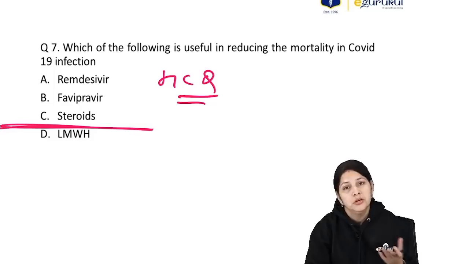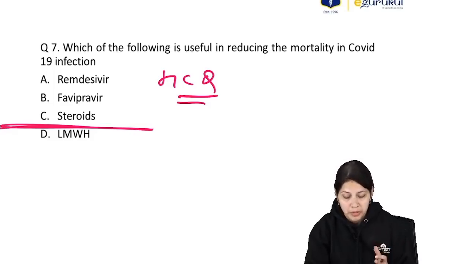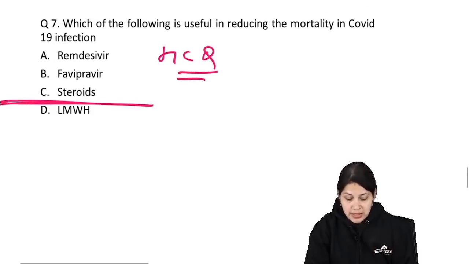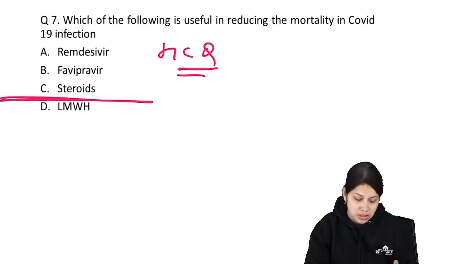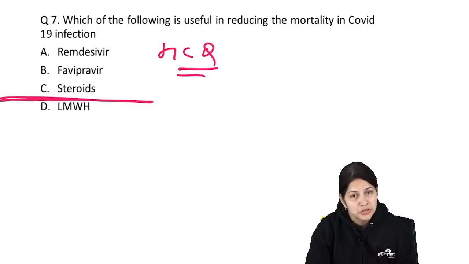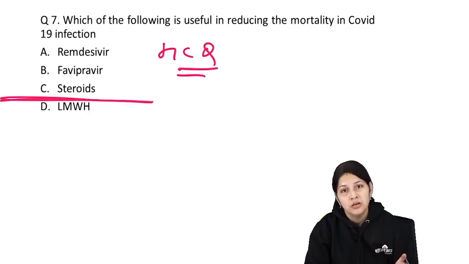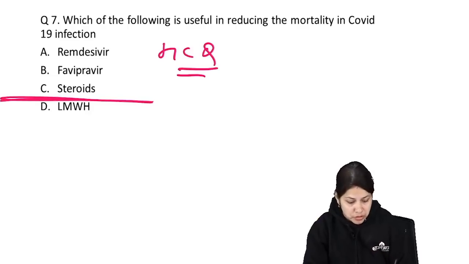Okay, so of all these drugs, the best appropriate answer is steroids. Although all these drugs are used for symptomatic management, as far as the evidence base is considered, it is the steroids which are definitely helpful in reducing the mortality in COVID-19 patients. So for question number 7, the answer is C.